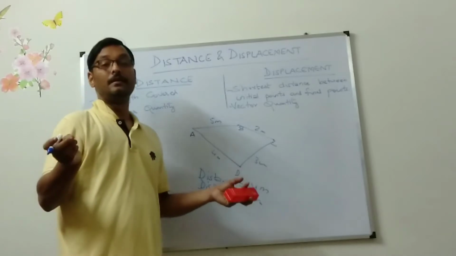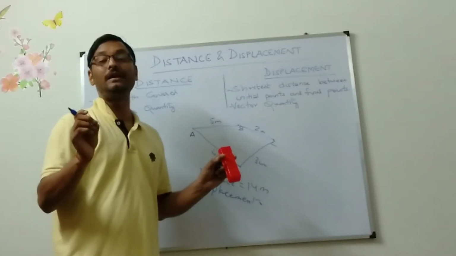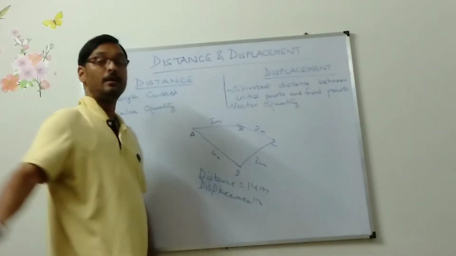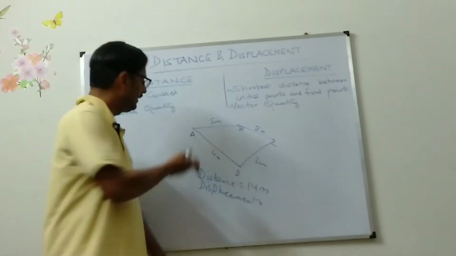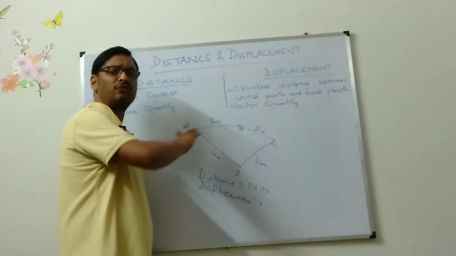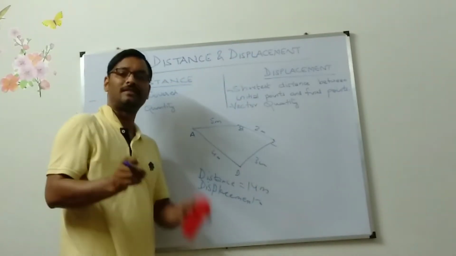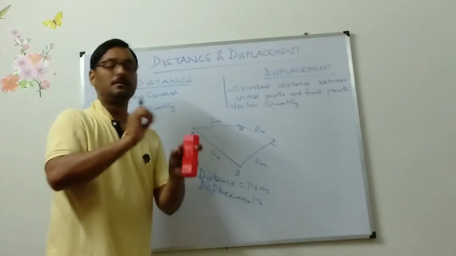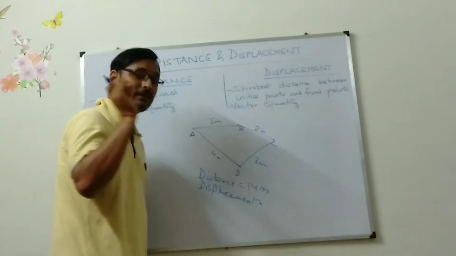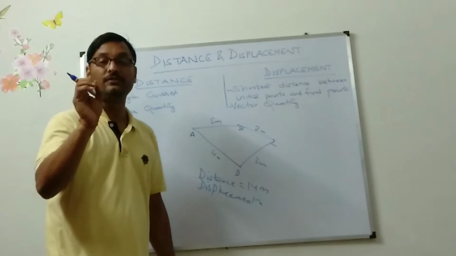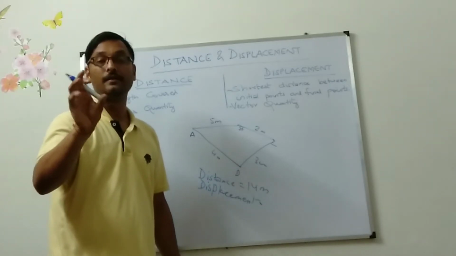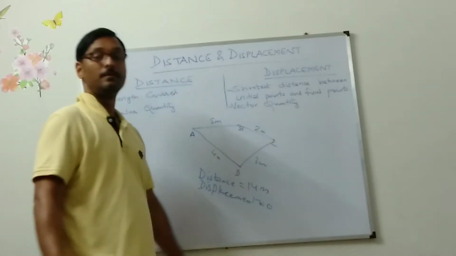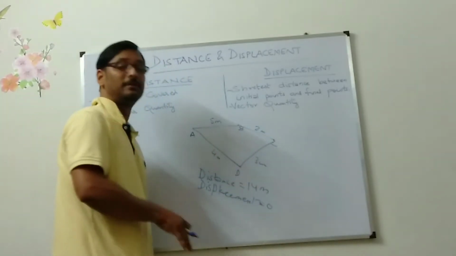Displacement is what? The shortest distance between starting point and ending point. Where is your starting point? A. Where is your ending point? A. You have moved from A and you have come back to A. The same point you have started and same point you have finished. So what is the shortest distance? The shortest distance is 0, nothing, nil. So your displacement is what? 0.